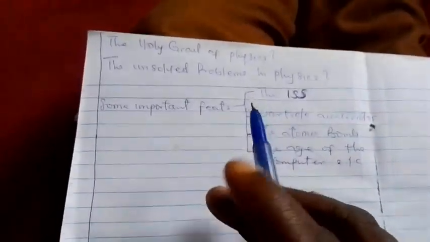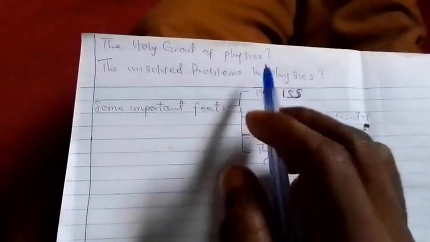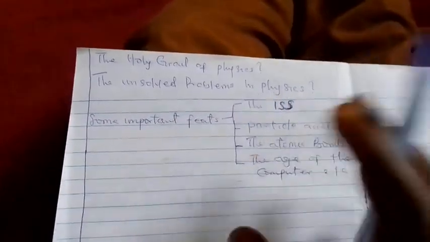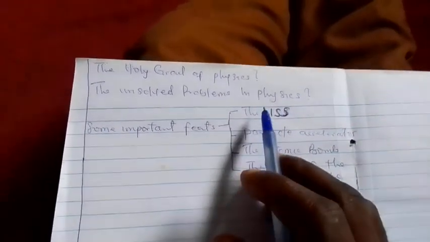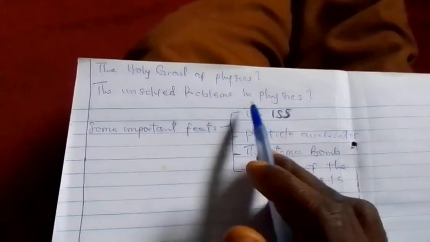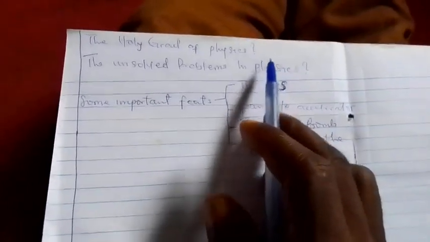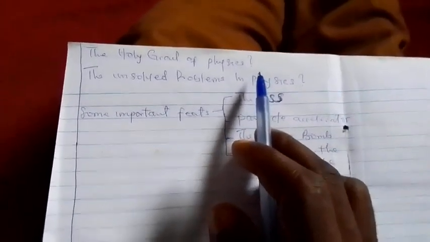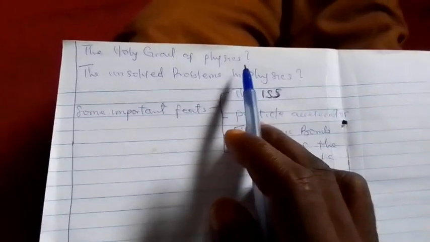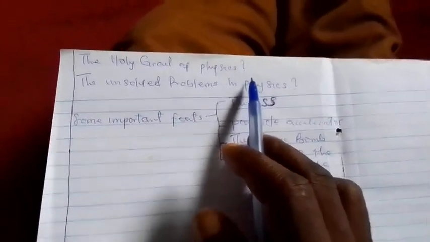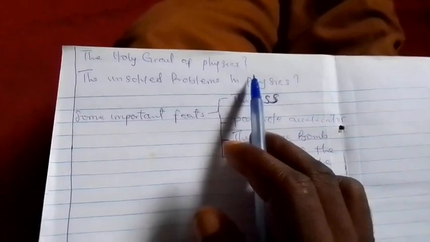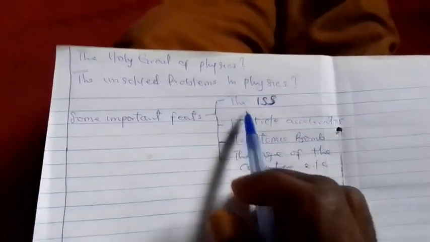Now, the holy grail of physics. Physics is a fun subject, and so scientists are working immensely to combine all the four fundamental forces of nature together, to be able to predict and to know the beginning of the universe, where the idea of dark energy comes from, and the likes.